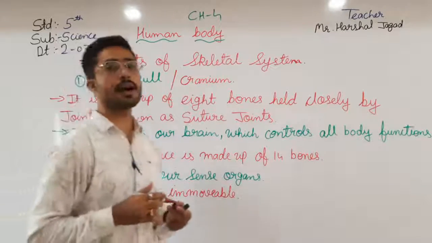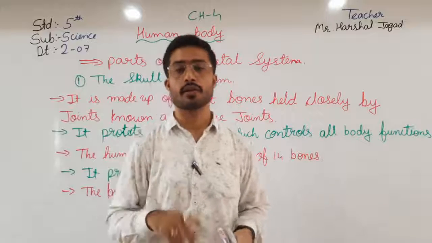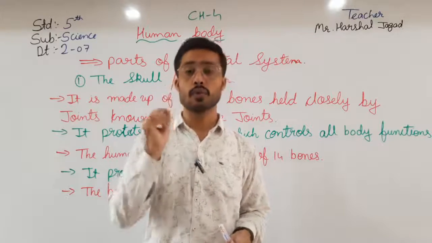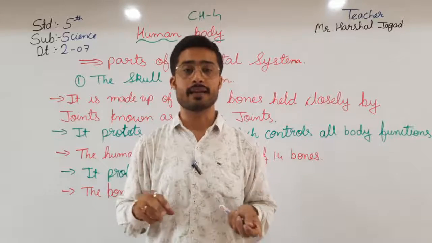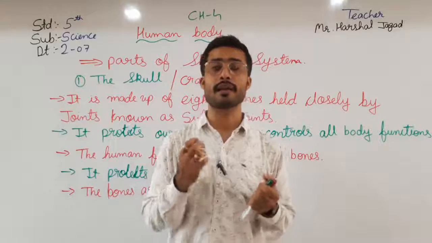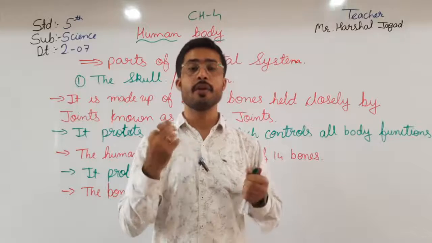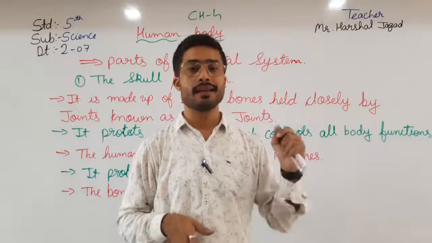Only the lower jaw is movable. Why? To eat and to speak. If the jaw could not move, we couldn't eat or chew, and we couldn't speak. Okay, so this is all about the skull.